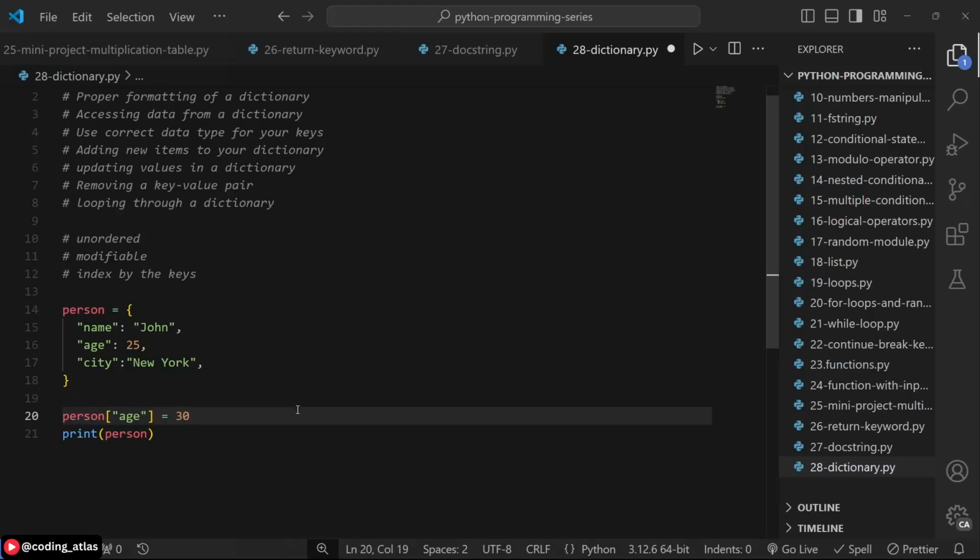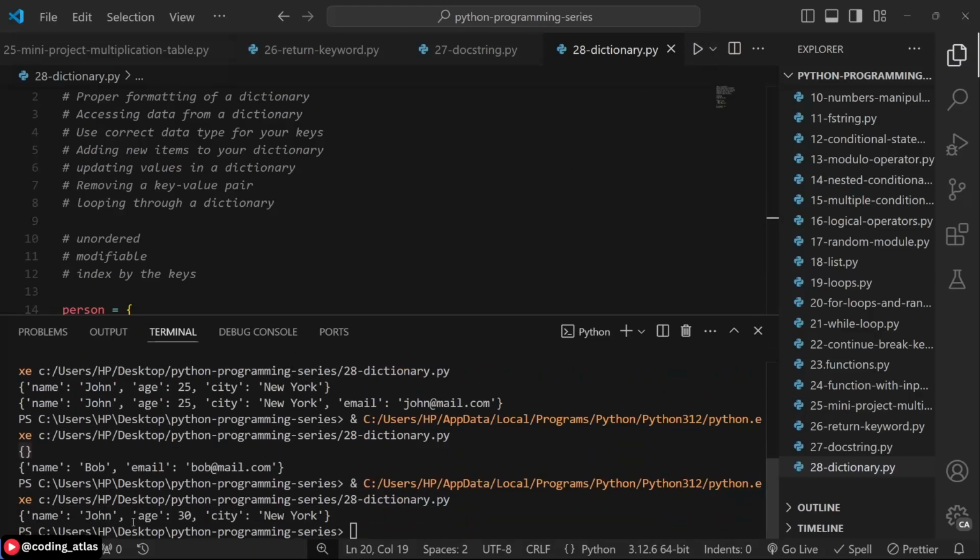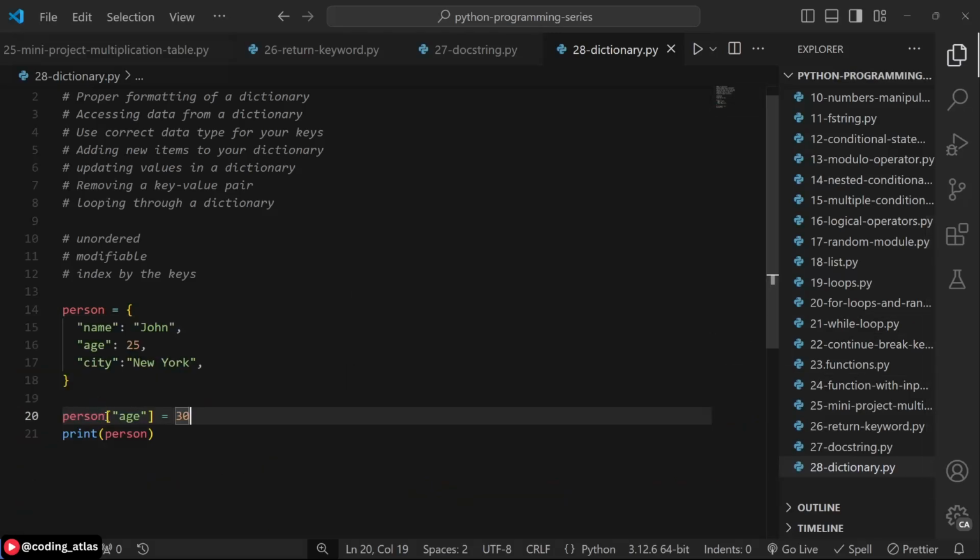So we want to update to 30. If we print this now, age must have been updated. You see that John's age is now 30. That's how you update. If the key you are providing using this notation does not exist initially, it will be created in your dictionary. But if the key exists, the value of that key is going to be updated.